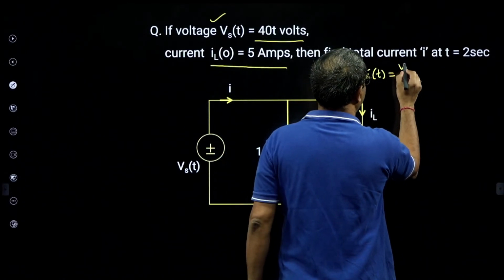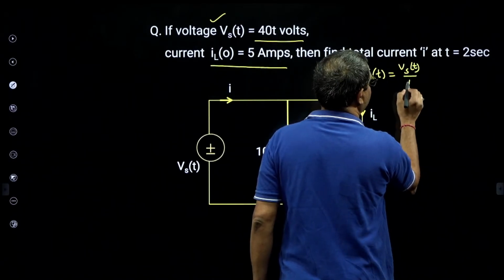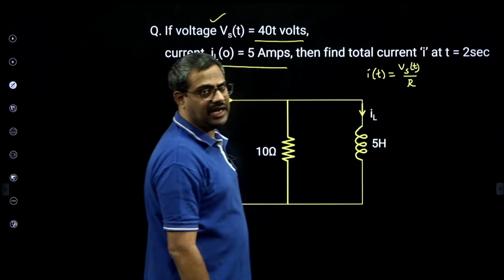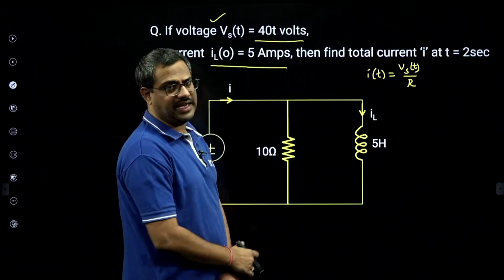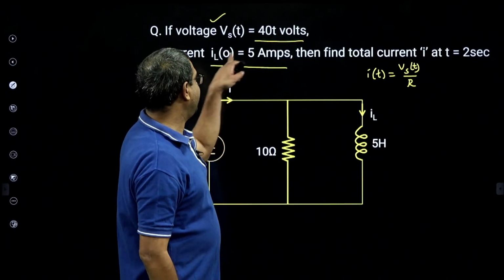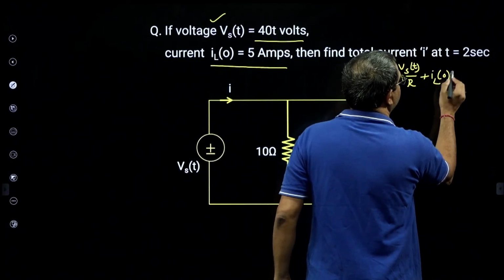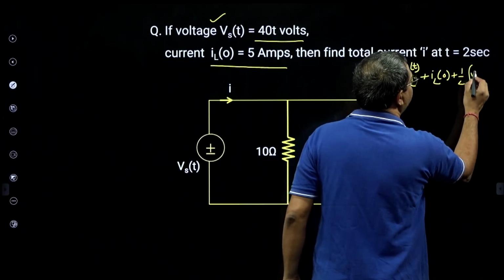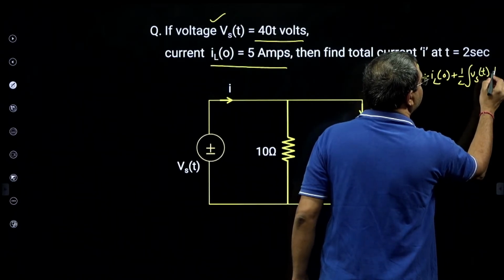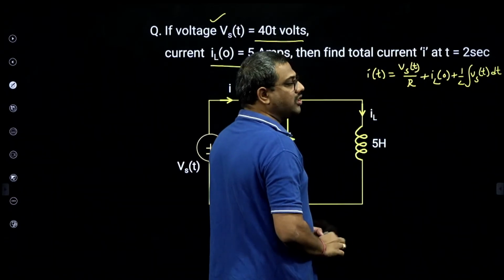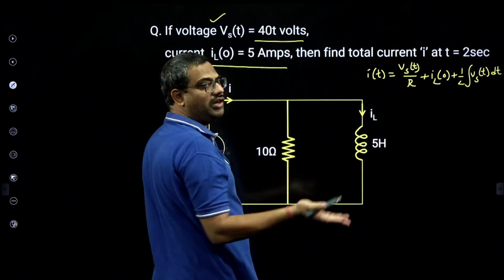So I of t is IR of t plus IL of t. IR of t is Vs of t by R, and IL of t is integral V dt. Moreover, the initial condition is given, so I will write this as IL of 0 plus 1 by L integral Vs of t dt. This is the accurate way, because the initial condition is given. If it were not there, it would have been 0.